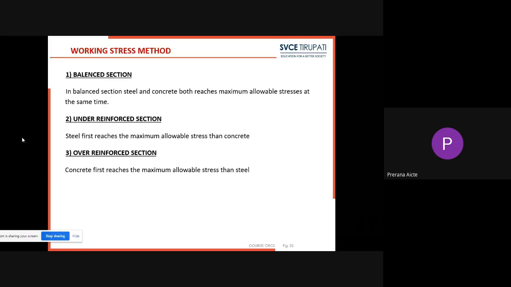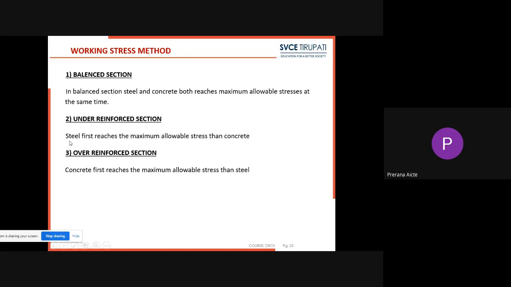Next, the third one, over-reinforced sections. In over-reinforced sections, concrete first reaches the maximum allowable stress, then steel. That means concrete first fails and then steel fails. So it is not possible to design as an over-reinforced section. Practically all beams are designed as under-reinforced sections. Why?